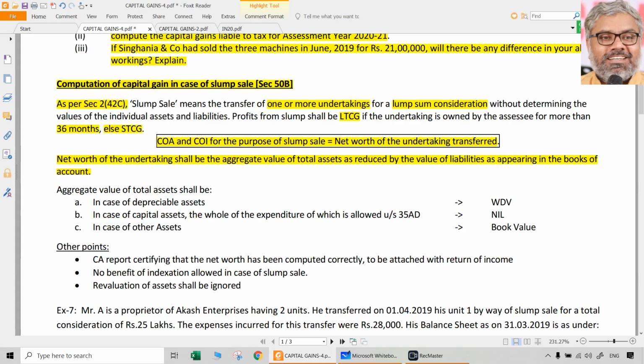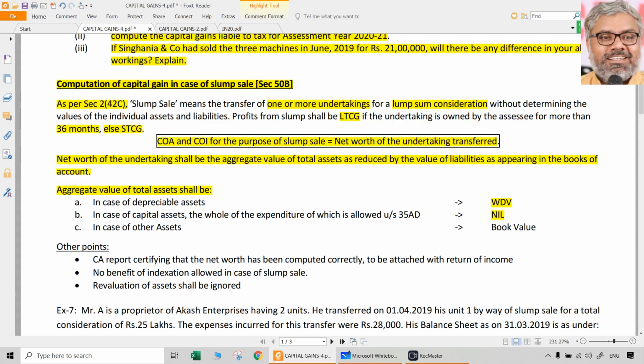But again, the point here is when you take the aggregate value of the total assets, how to take the value of those assets depends upon the nature of the asset. In case of depreciable assets, WDV has to be taken. In case of capital assets for which the entire expenditure was already allowed as deduction under 35AD, nil should be taken here. This is an important point. Why? Logically the same, because full deduction was already claimed earlier.